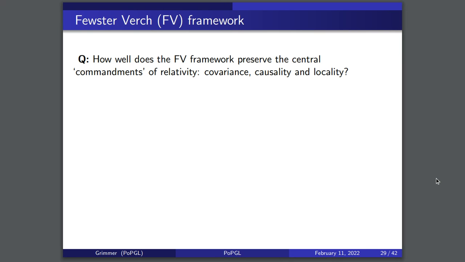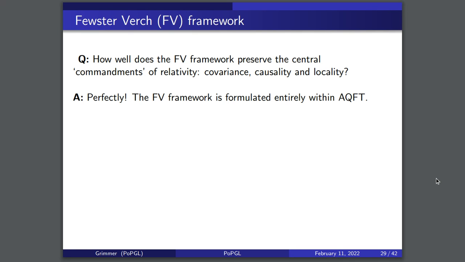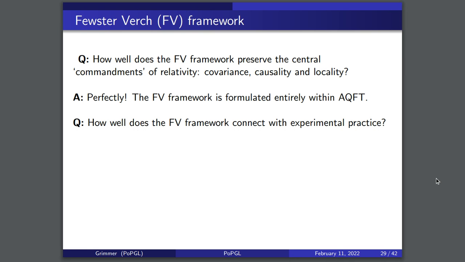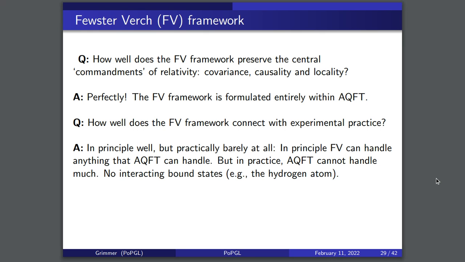How well does the Fewster Verch framework preserve the causality and covariance of our theory? The answer here is it does so absolutely perfectly. The Fewster Verch framework is formulated entirely within algebraic quantum field theory, and so all of this is guaranteed. It's a mathematically very precise description of what might be going on here, right? So the next question then is, how well does the Fewster Verch framework connect with experimental practice? The answer here is, in principle, well, but practically barely at all.